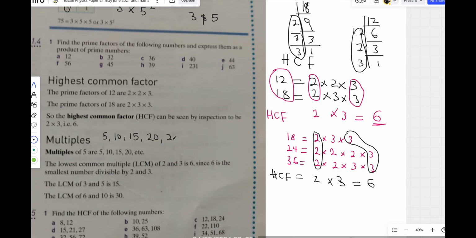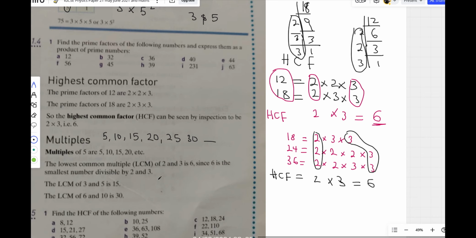So for multiples, you just multiply that number by 1, 2, 3, by a natural counting number. 5 times 6 is 30. So 30 is a multiple of 5. And it continues. It goes on and on like that. Is that okay? So now let's treat what we call the lowest common multiple.